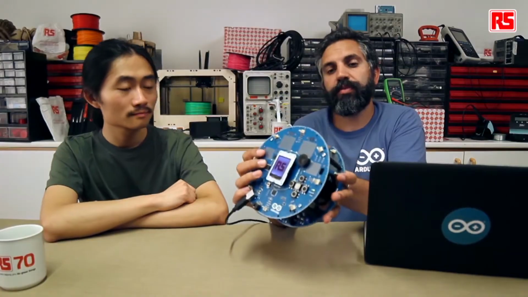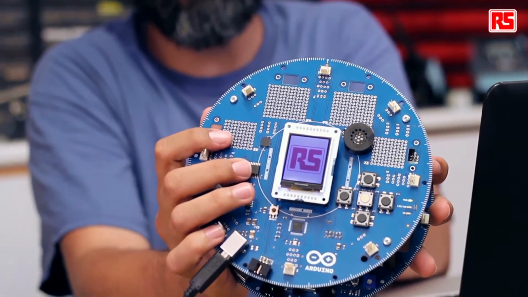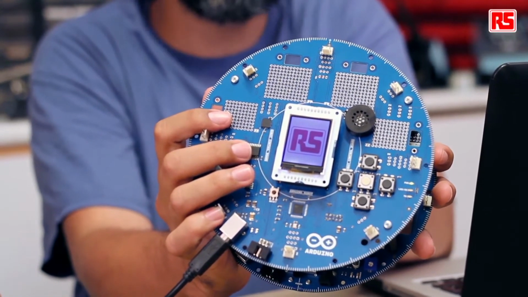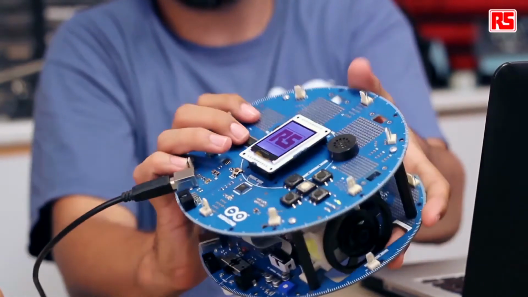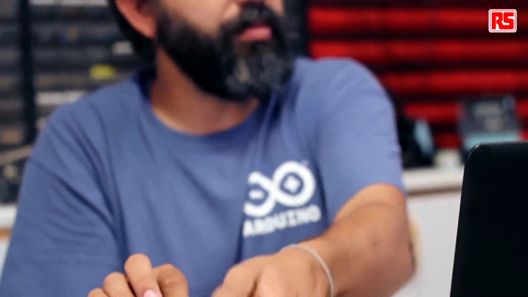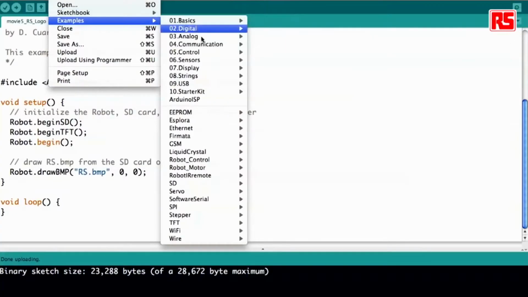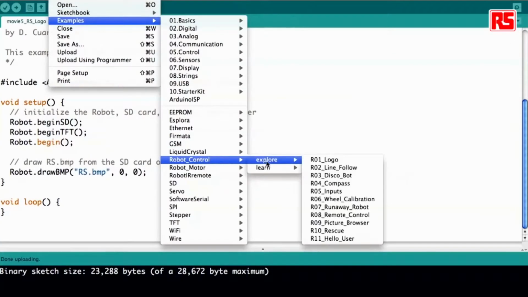You can see now how we just took the same image that we had in our computer and we are showing it on the robot screen. So Jun actually made a really good example that is making use of the compass to navigate through pictures. So I will just upload it to the robot and let Jun explain you how this works. It's our example called Picture Browser.